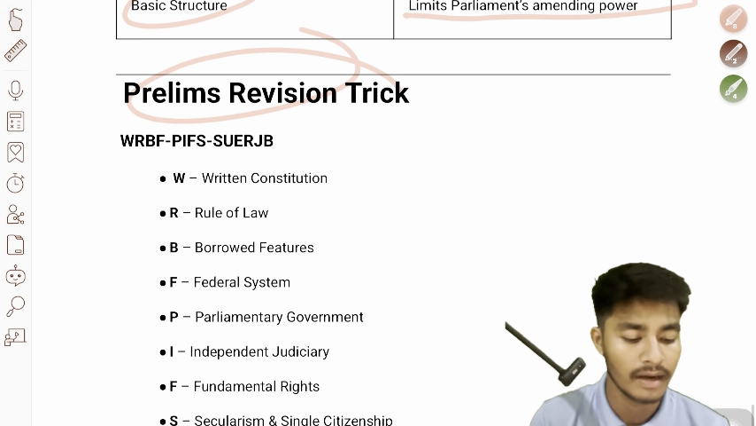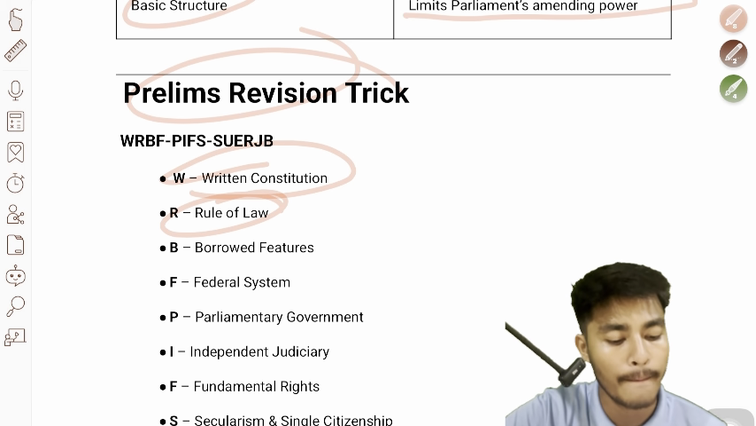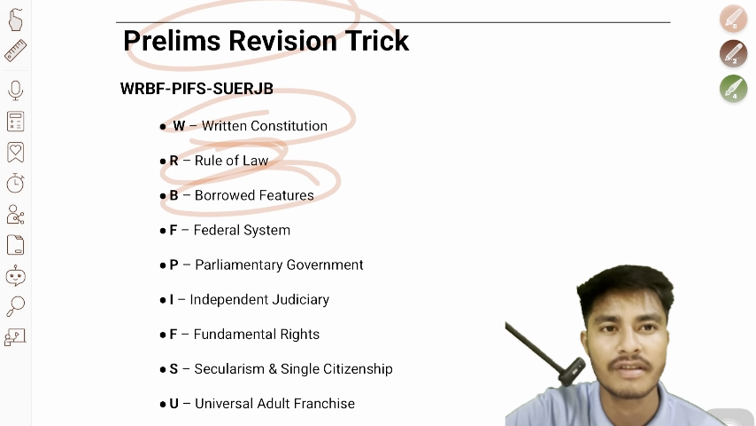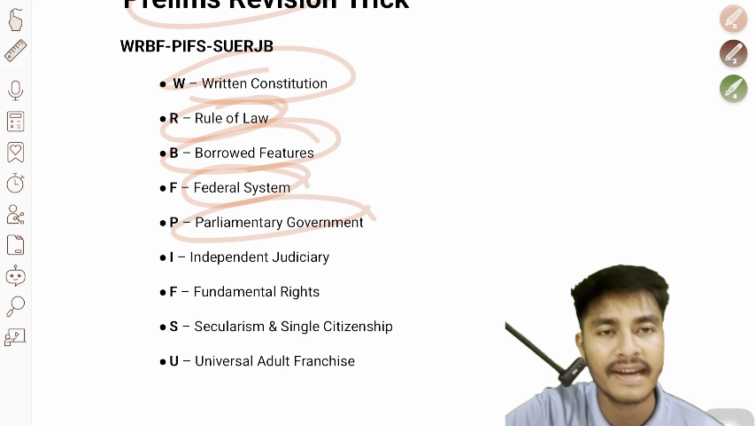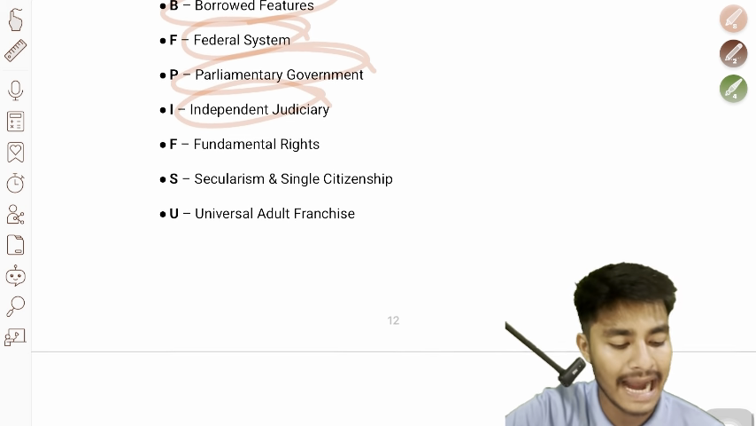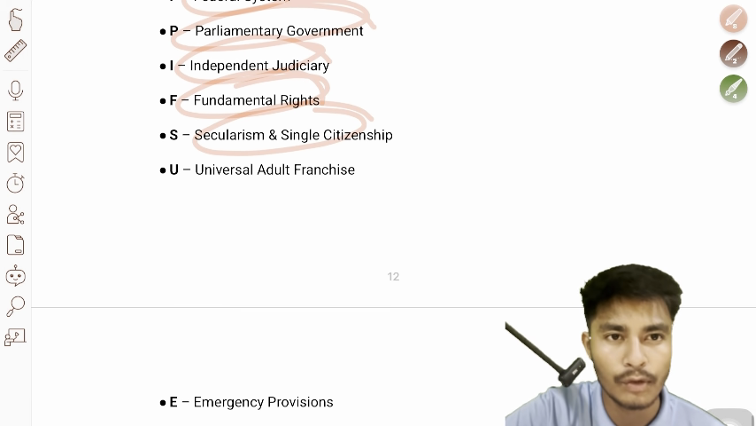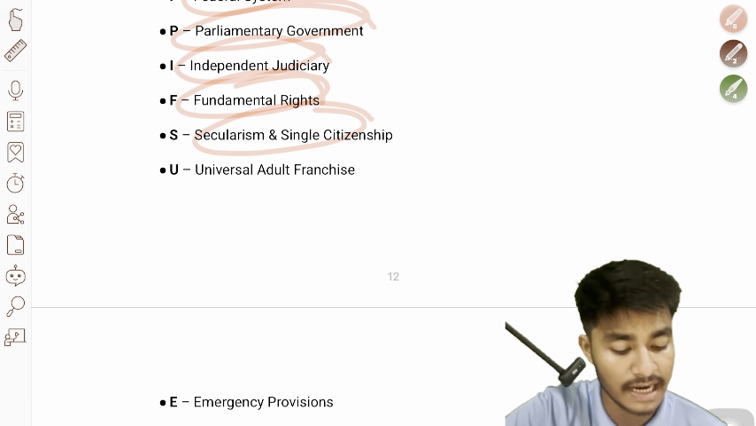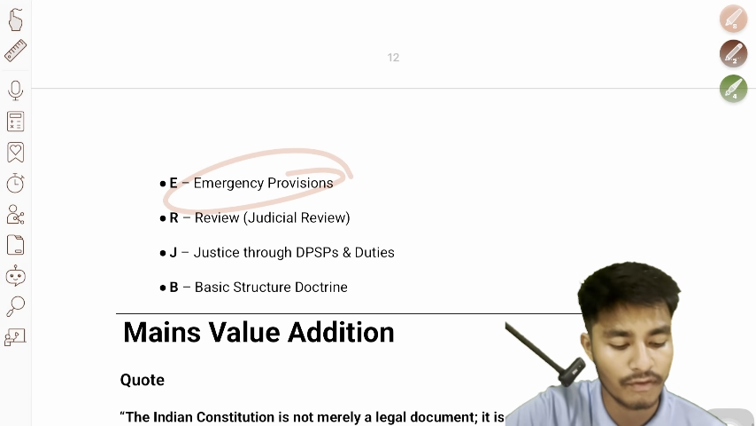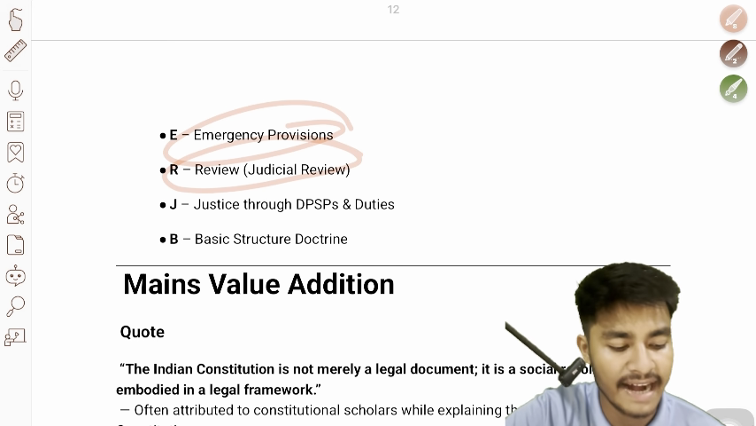Prelims revision trick: WRBFPIFSUERJB. W stands for written constitution, R stands for rule of law, B stands for borrowed features, F stands for federal system, P stands for parliamentary government, I stands for independent judiciary, F stands for fundamental rights, S stands for secularism and single citizenship, U stands for universal adult franchise, E stands for emergency provisions, R stands for review, judicial review, J stands for justice through DPSPs and duties, and B stands for basic structure doctrine.